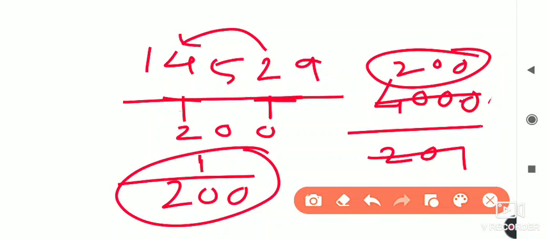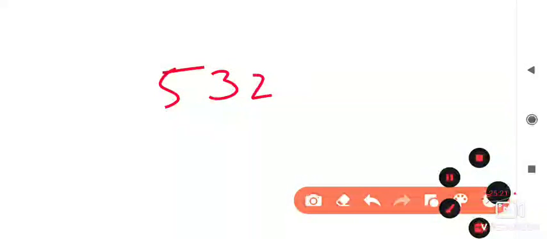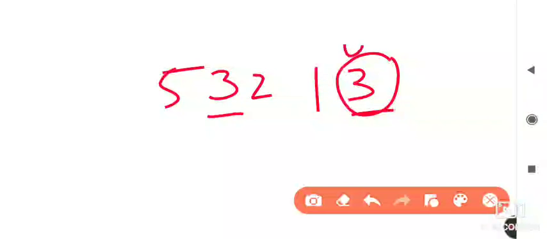Okay, all of you understand? Then again, whose place value is least? These types of questions also come in the exam. Suppose I write here 5, 3, 2, 1. In this number, which digit's place value is least? As you know, 3 is at the unit place, so its place value is least, and its answer is 3. Suppose some numbers are given, and they may ask you which place has the least place value.